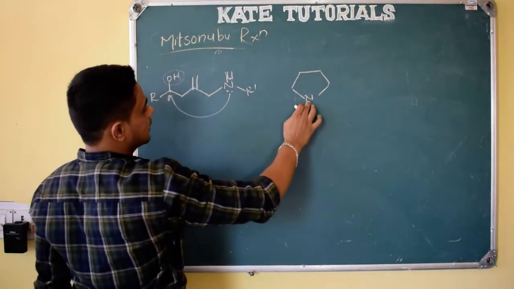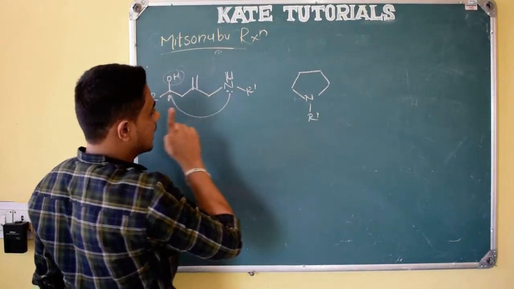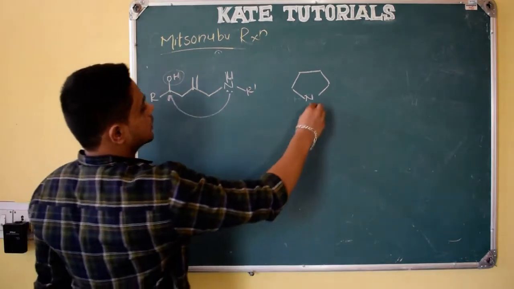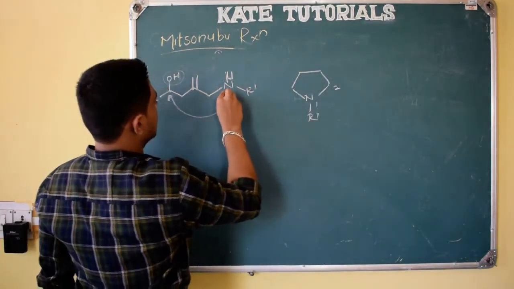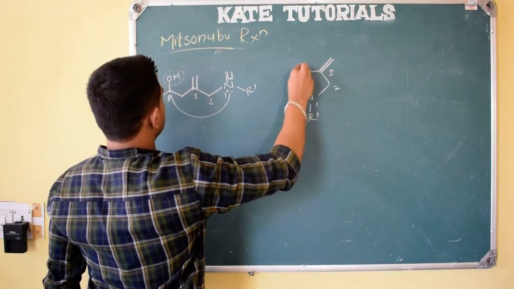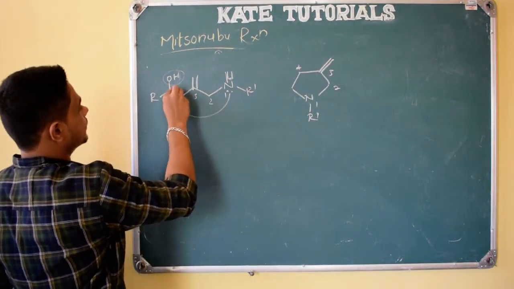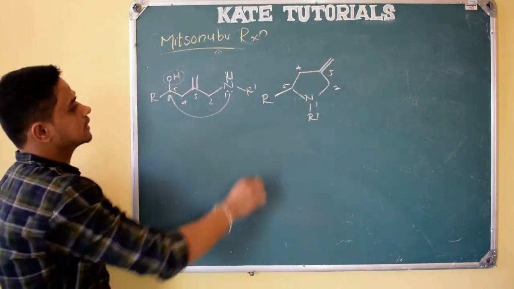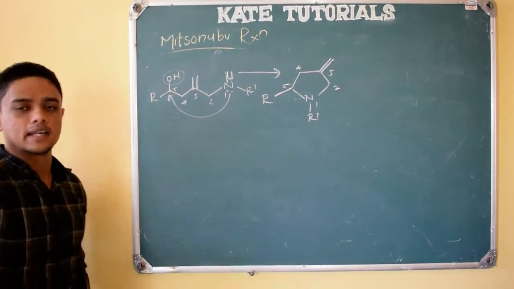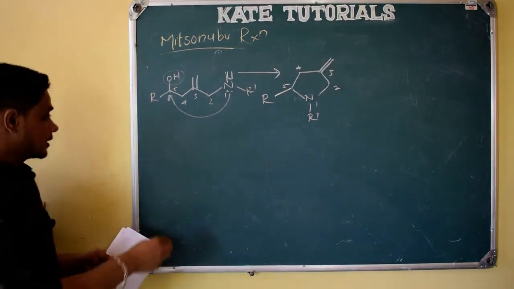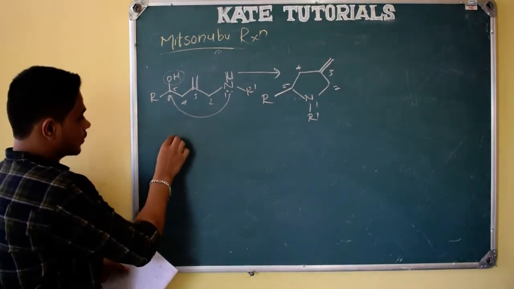So this is 1, nitrogen has got R dash, hydrogen will go to neutralize that nitrogen. This is 1, 2, 3, double bond on the third position, fourth position and fifth position, and the fifth position has the R group. So this is the product, and the reagents are the same, PPh3 and DEAD or DIAD, same thing, right? And this is one more example.